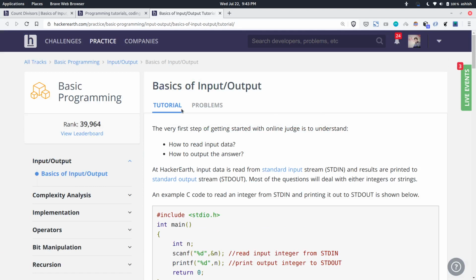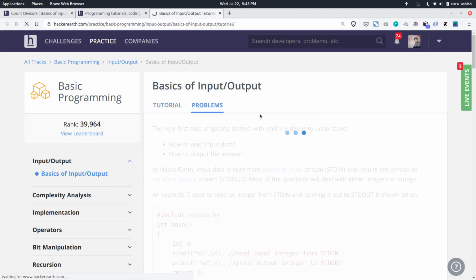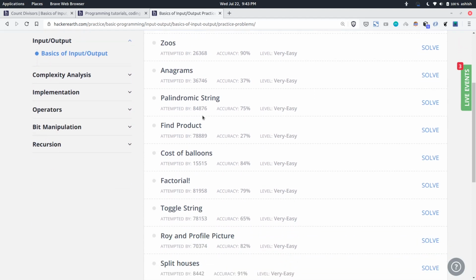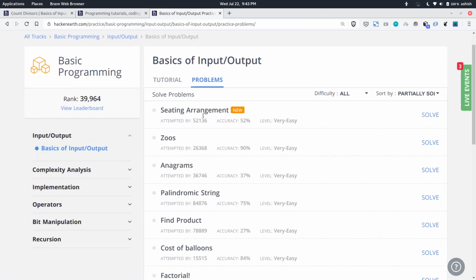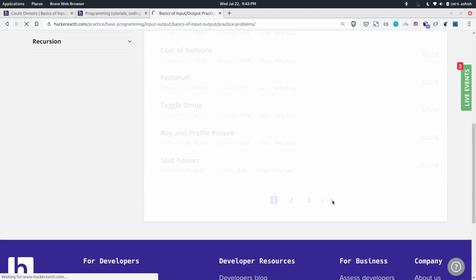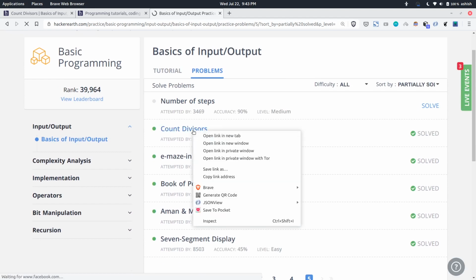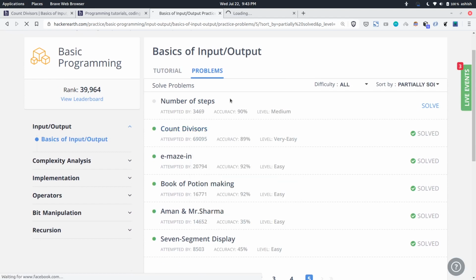Once you do that, on the right hand side there's a problem section. There's a difficulty level, with very easy questions, and then accuracy level. Let us pick one at random. Let me go to the last section and see. There's a count divisor question. I'll open that.